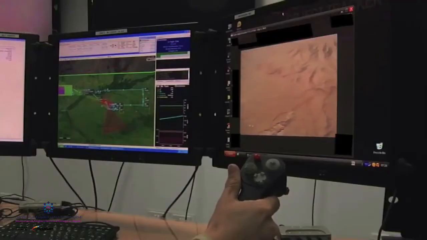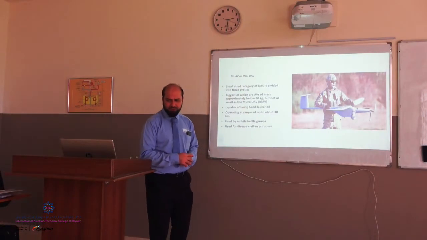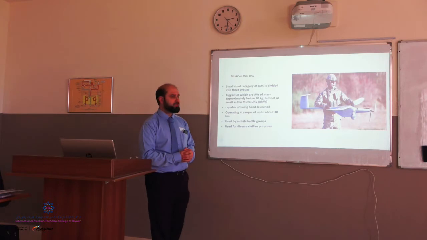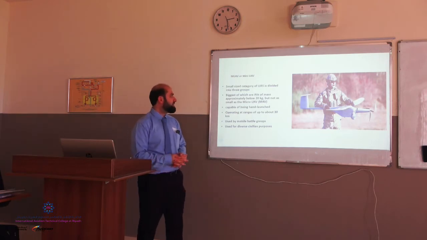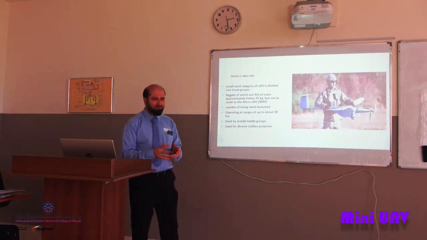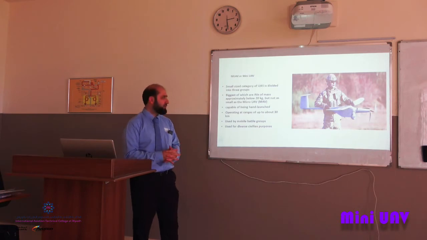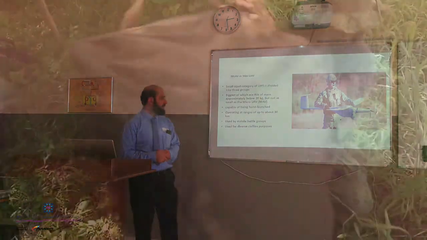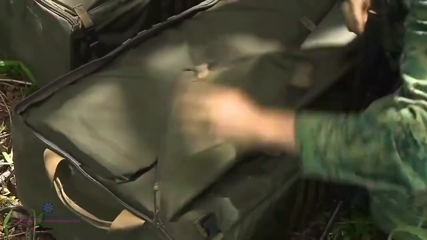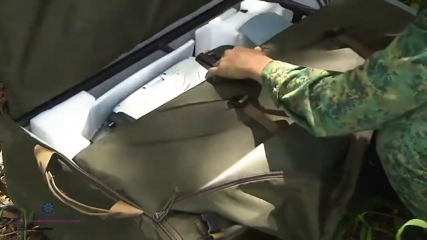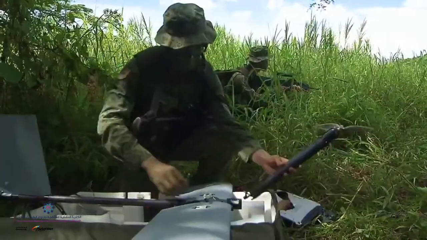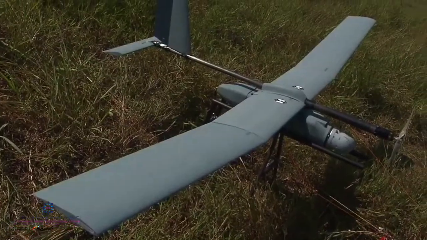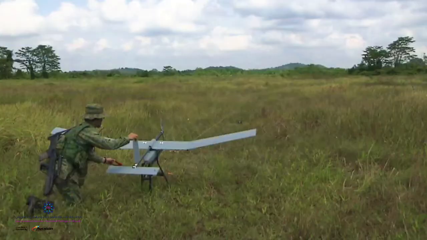Then we have the small size category, and this one is normally divided into 3 groups. The first one being MUAV or mini UAV, and the biggest one of these are approximately below 20 kg, but not as small as the micro UAV, and they are capable of being hand launched, and their operating range is about 30 kilometers, used by mobile battle groups, and used for diverse civilian purposes also.